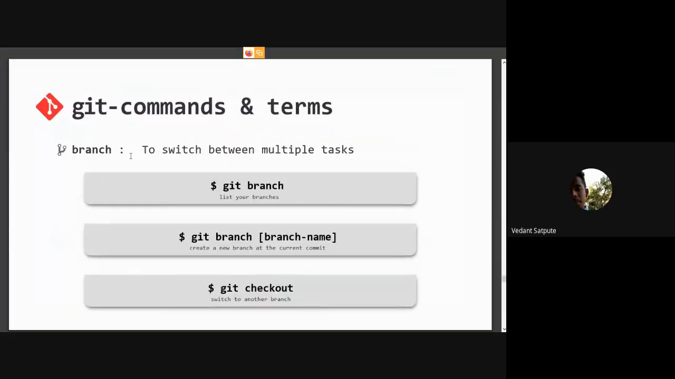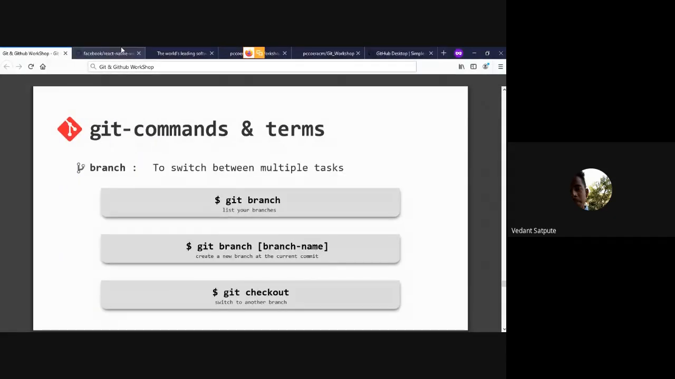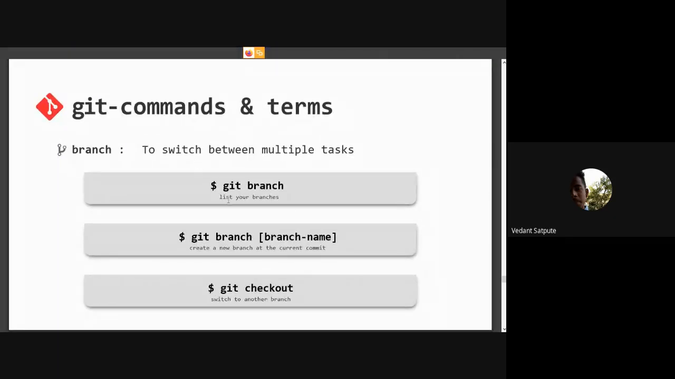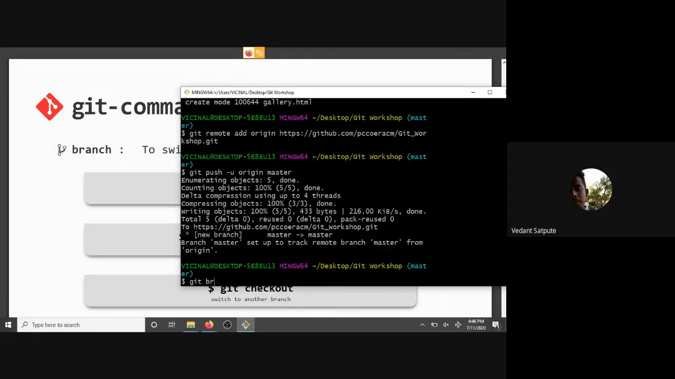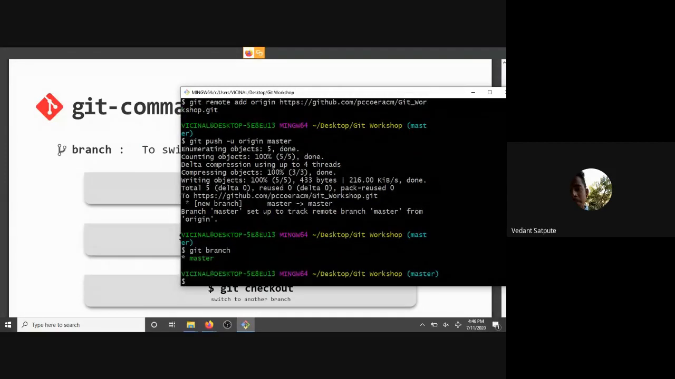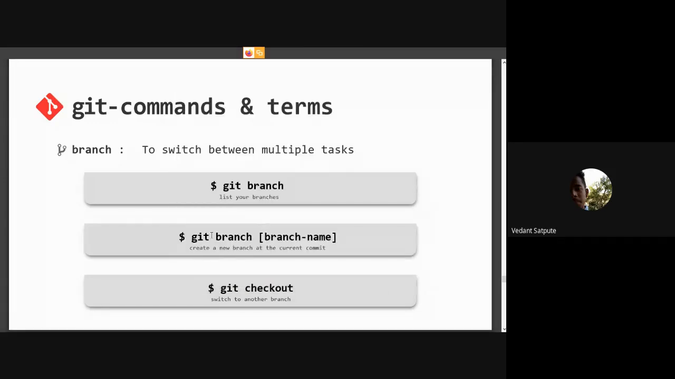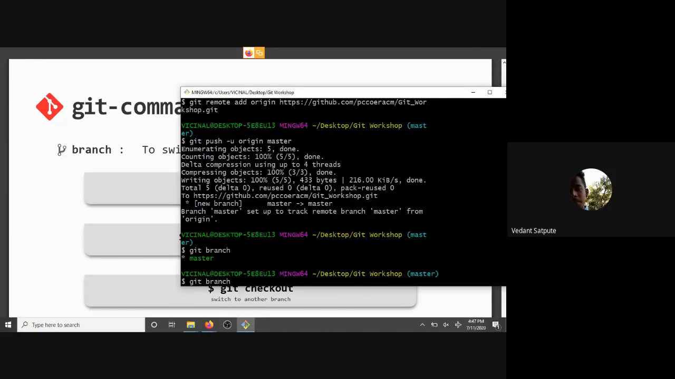Now coming up to branch. Branch is used to switch between multiple tasks. So right now, if you use git and you do git branch, it says master. So right now we only have one branch, and we haven't created any new branch. That's why it says we have only master. So we will create a new branch. To create a new branch, you just have to do git branch and the branch name, whatever you want it to be.